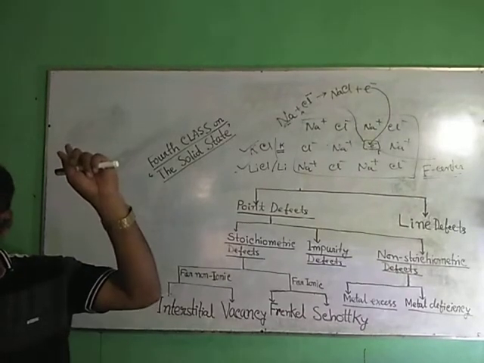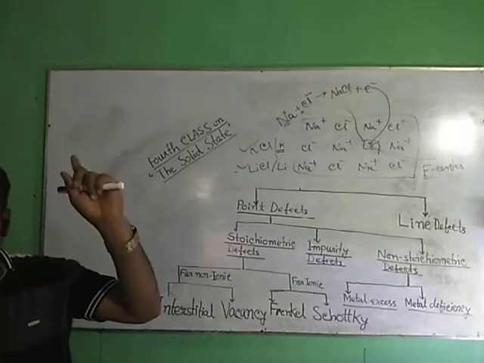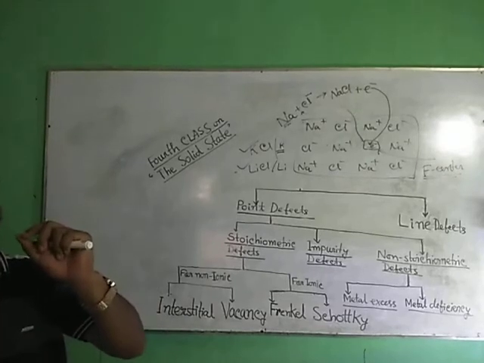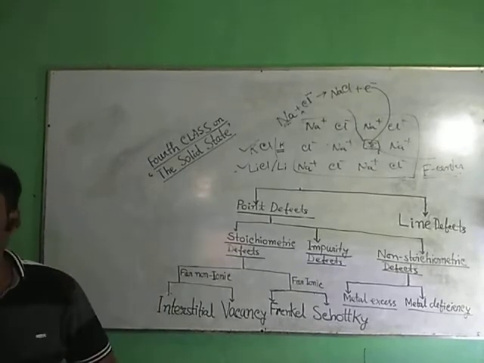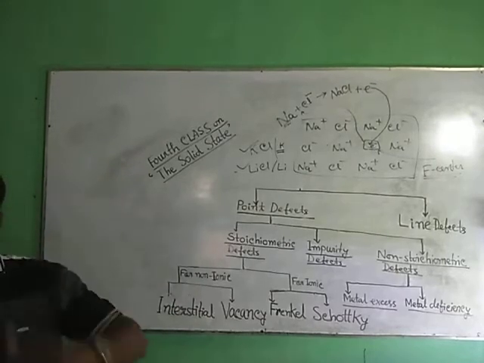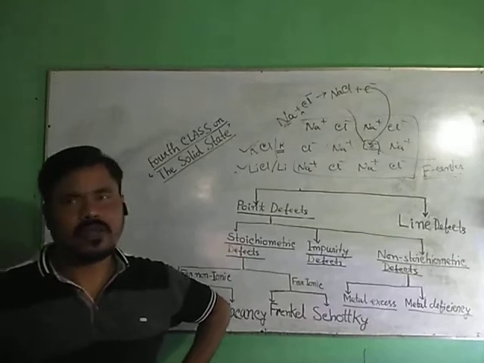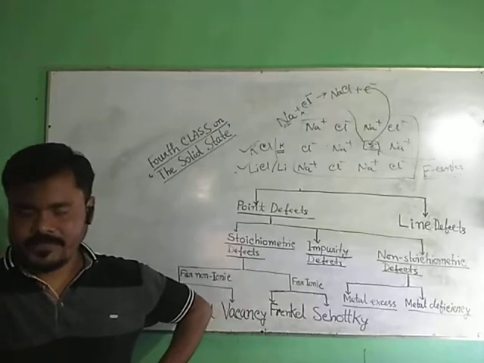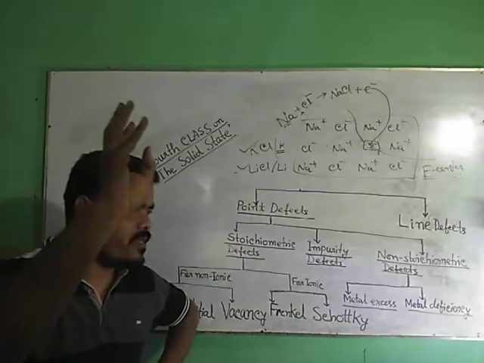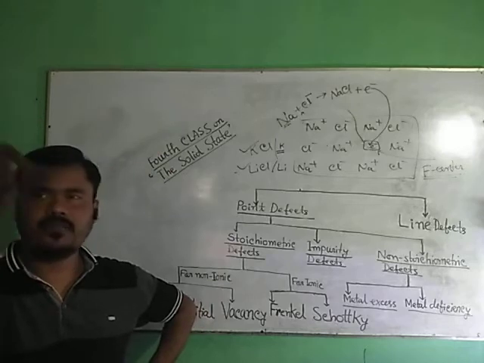Similarly, LiCl, which is also colorless, becomes pink in excess of Li. In excess of K, colorless KCl becomes violet because of formation of F center. Next point: number one consequence, electrical neutrality. Number two consequence: color formation, it imparts color to the crystal.